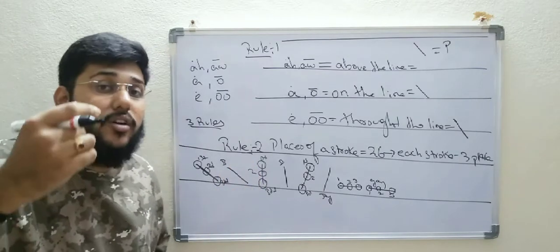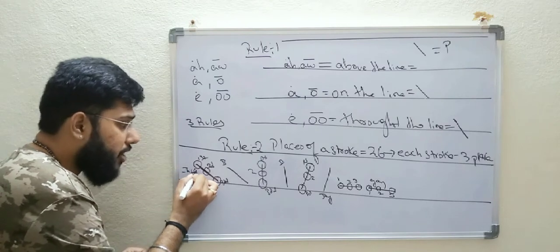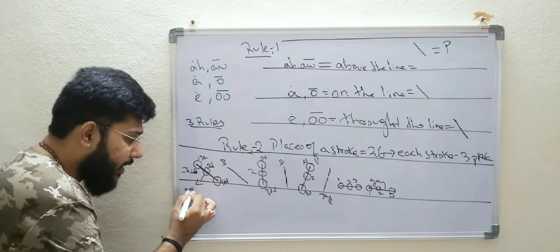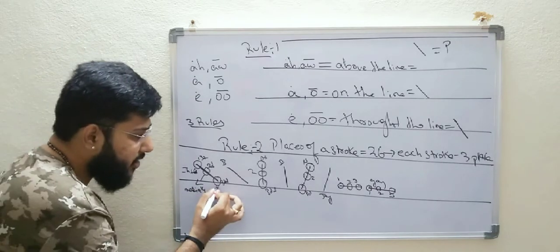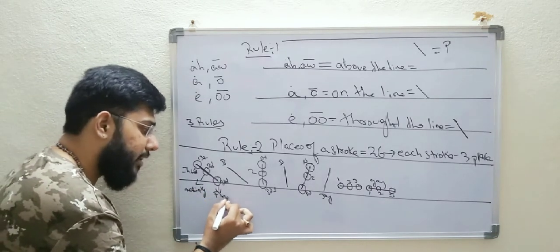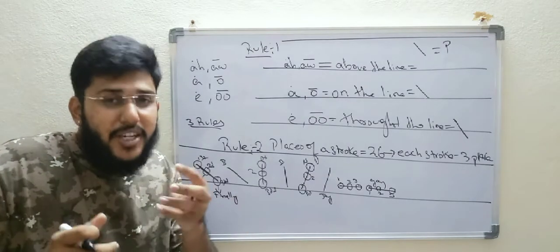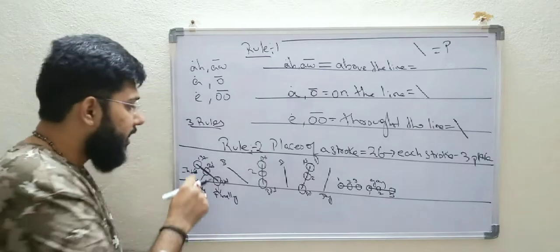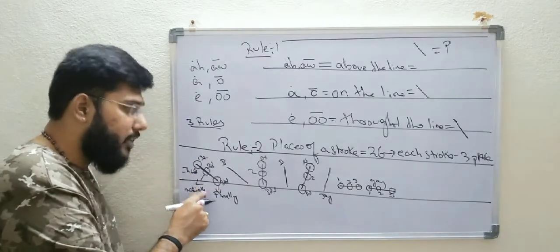And this you can also call initially. The second place is called medially, and this you can also call finally. So it's up to you whether you want to pronounce it as first place, second place, or third place. Instead of saying first, second, or third, we can also say initially, medially, and finally.